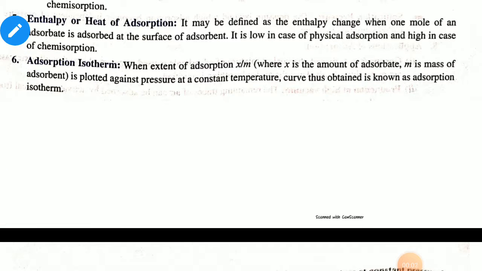Hello students, today I will discuss adsorption isotherm. When the extent of adsorption x/m, where x is the amount of adsorbate and m is the mass of adsorbent, is plotted against pressure at constant temperature, the curve is called adsorption isotherm.